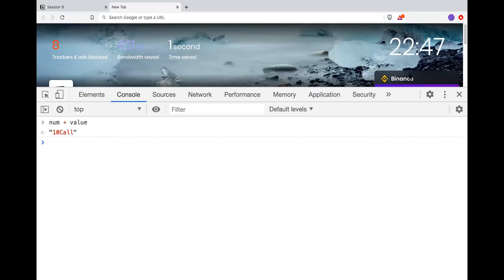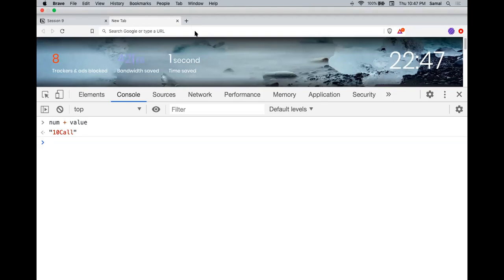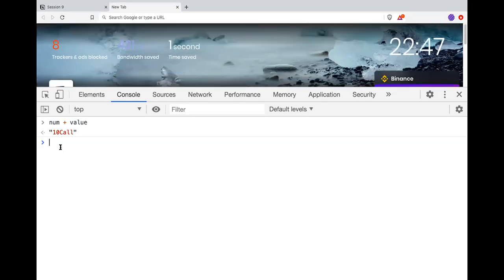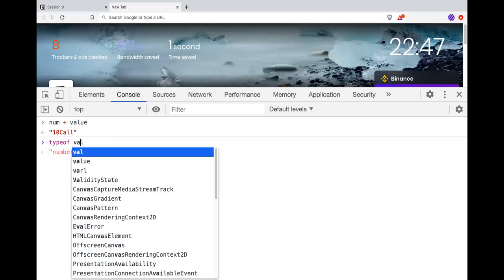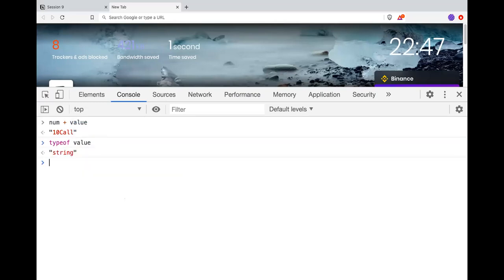Earlier, when JavaScript was designed, they never thought they would be doing arithmetic operations, so they outrightly used plus to concat strings. So whenever JavaScript sees a plus operation and any one value's type is a string, it doesn't matter left side or right side, it will convert everything into a string.